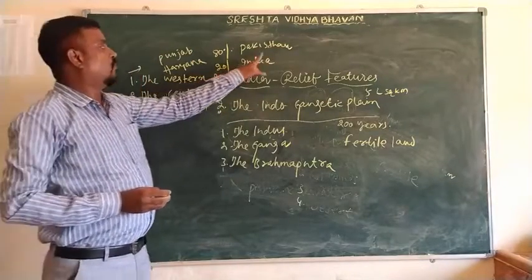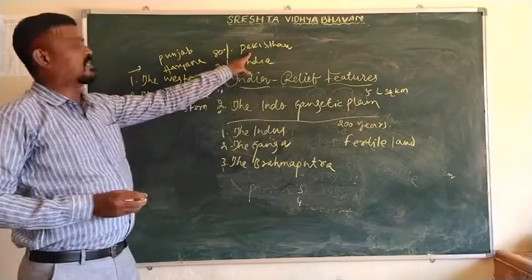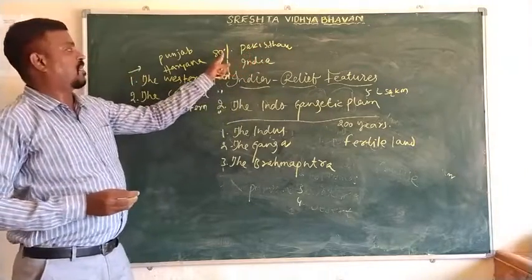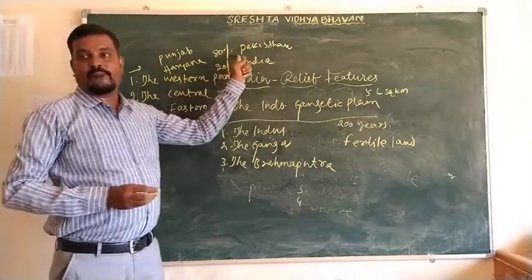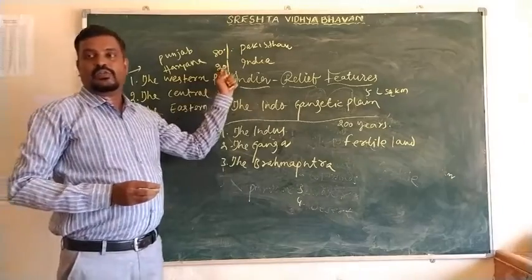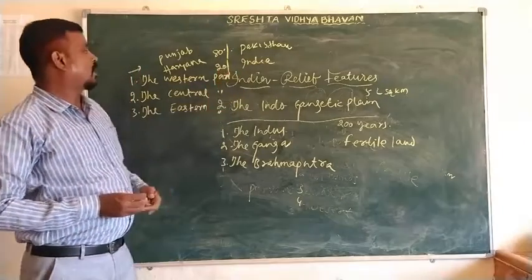Why? Because most of the water flows in the Pakistan region. So that is why 80% of the water is used by Pakistan and only 20% by India.